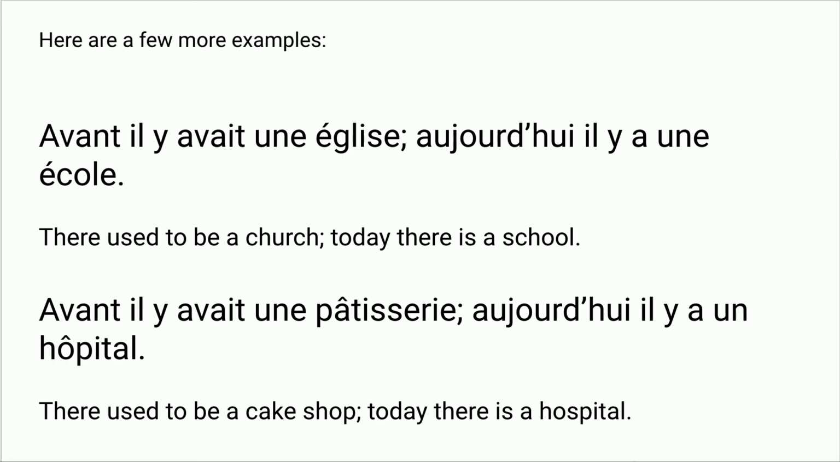So a few more examples. Avant, il y avait une église. Aujourd'hui, il y a une école. There used to be a church. Today, there is a school. Avant, il y avait une pâtisserie. Aujourd'hui, il y a un hôpital. So that's there used to be a cake shop. Today, there is a hospital.